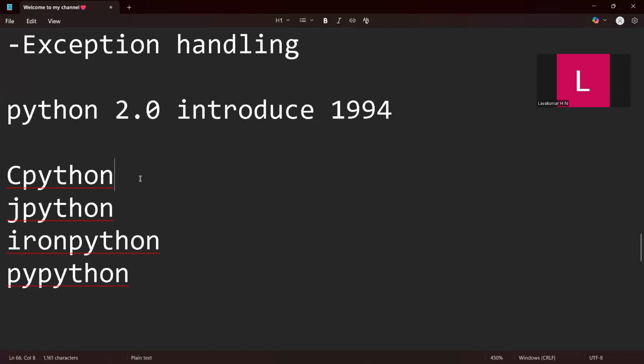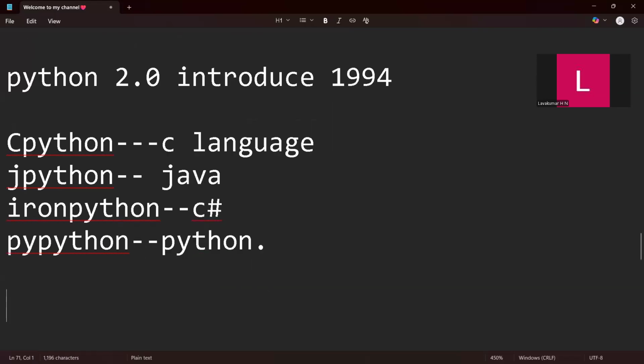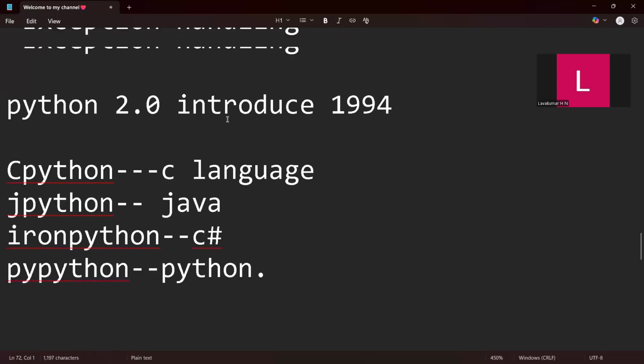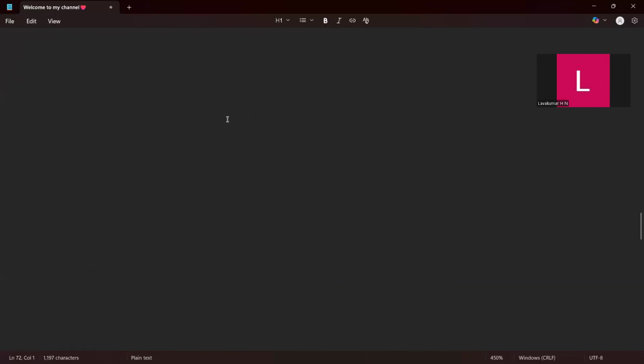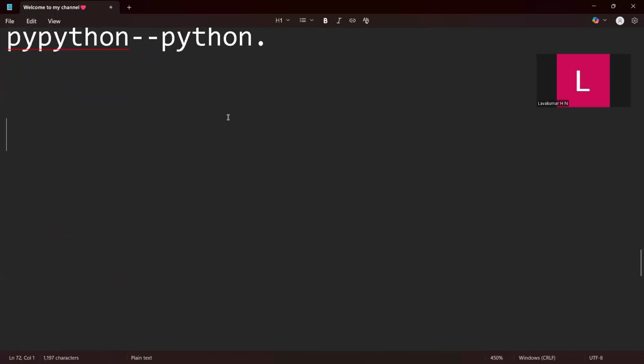So CPython is in the C language, we have one using Java, and one using C#. There are a couple of languages. Don't worry if you don't know about this, and there is one using Python itself. Don't worry about all of it, but have this information, because it will be useful. Knowing some things, having knowledge, is better. So this is the history of Python.